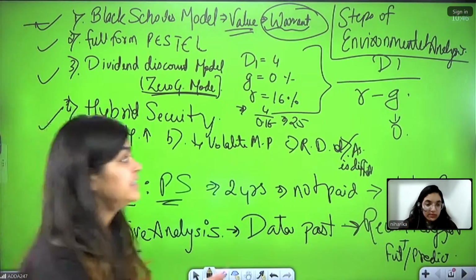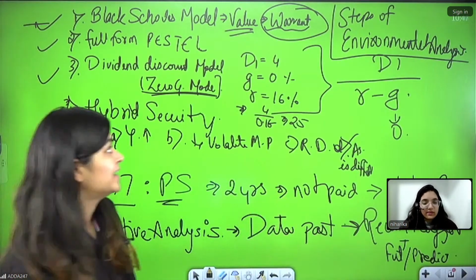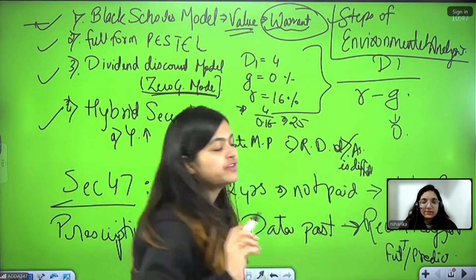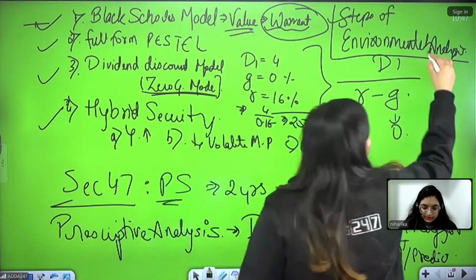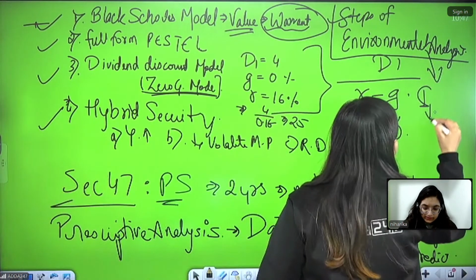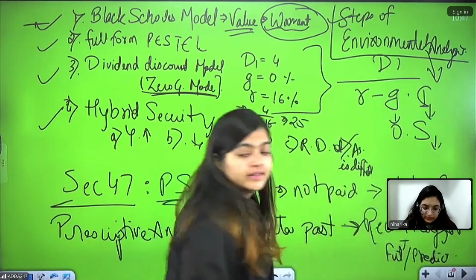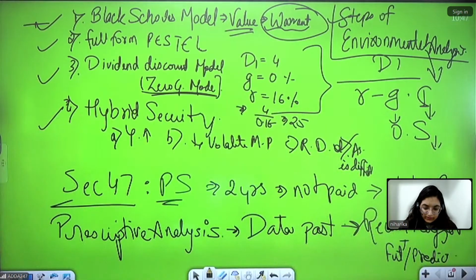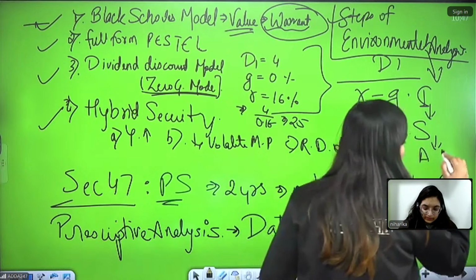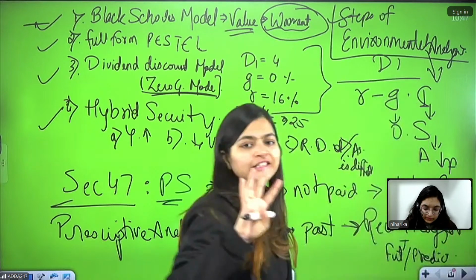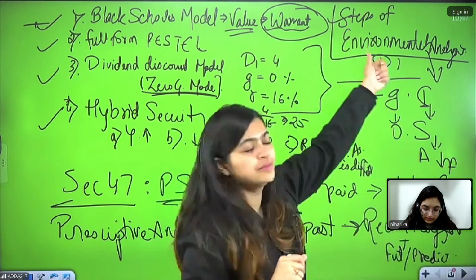Go ahead, ma'am. So they asked the question from steps of environmental analysis. What steps do we have? Identification, scanning, then apart from this, we have analysis and forecasting. So only these four steps are there under the steps of environmental analysis.